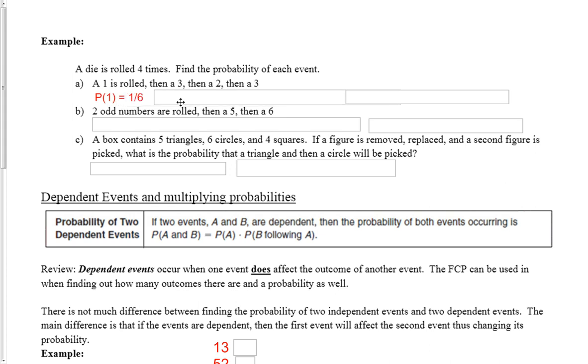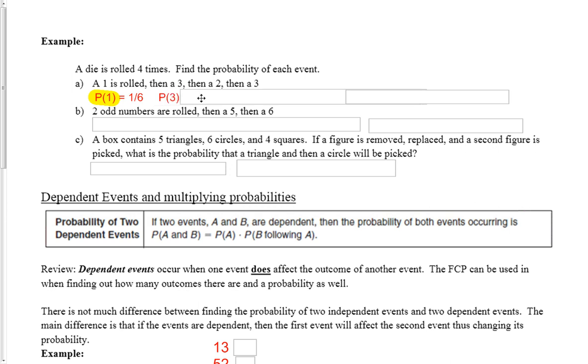It's 1/6. Also, if you notice this notation here, P of 1, whenever you see this P with something in the middle of it, you're saying the probability of something happens. So the probability in this case of rolling a 1 is 1/6. And you'll see that all over the place with probabilities.